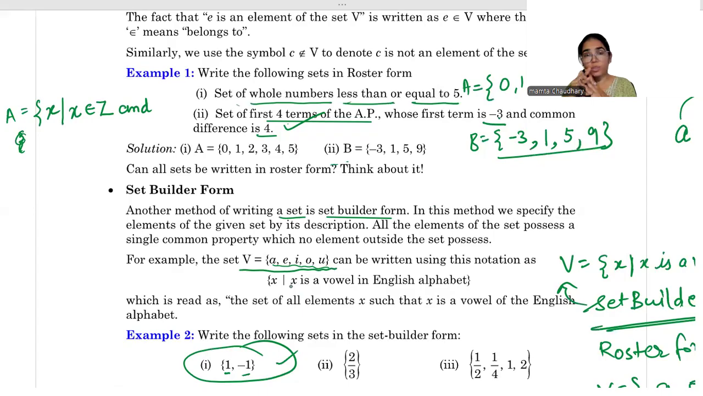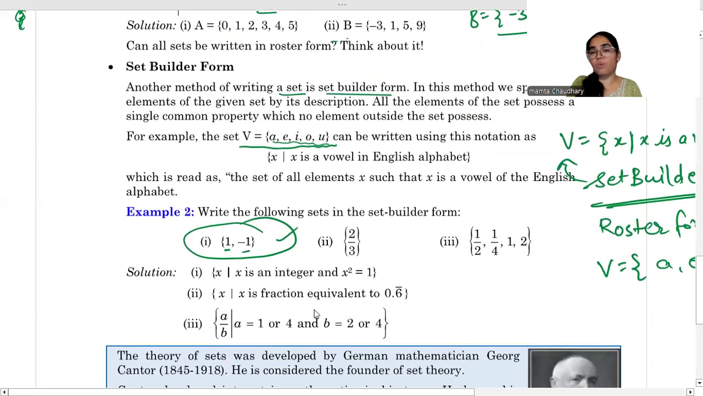How can you define this one? But what is common here? If we take the square of this one, we'll always get 1. So X square equals 1. This is the rule. So in all the integers, you will find only 2 integers, 1 and -1, whose square is 1. So this is set builder form. You can write X belongs to integer Z, X square equals 1.